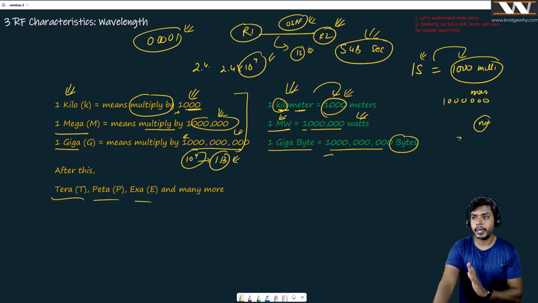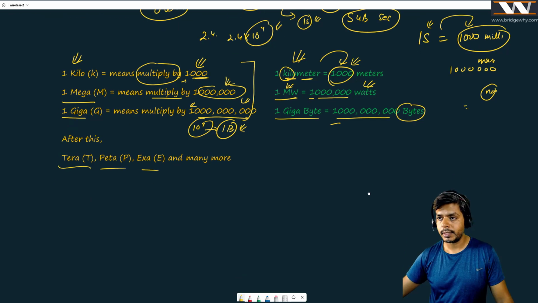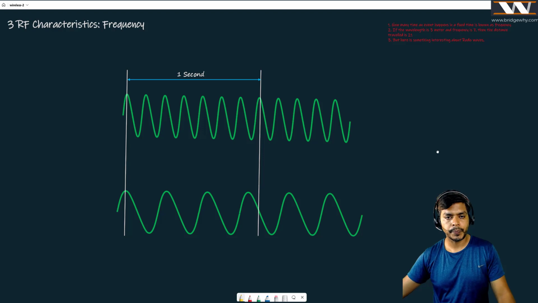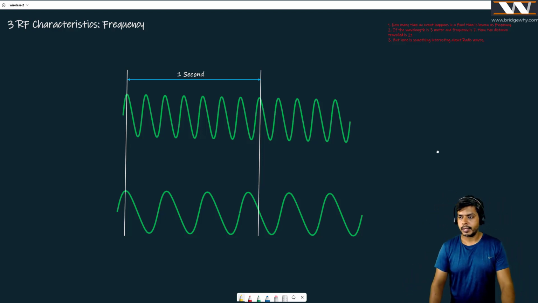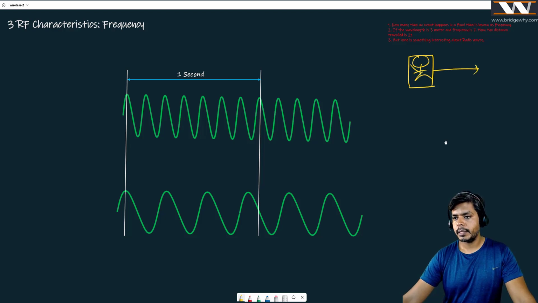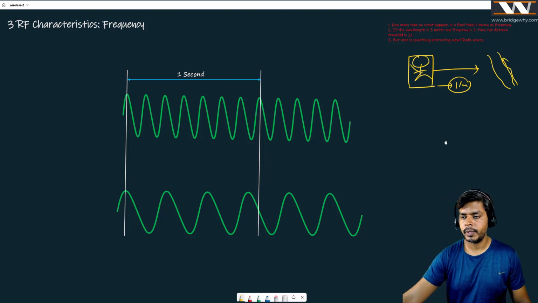And now we are in pretty good shape to understand the next concept, which is frequency. So what is the meaning of frequency? Let's talk about it now. Try to understand this. Let's take an example. Suppose you are in your home and this is your home window, and you are looking from your window. There is a railway track, maybe 1 kilometer apart from your house, and you can see the train going over it.